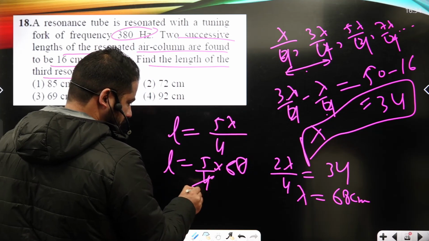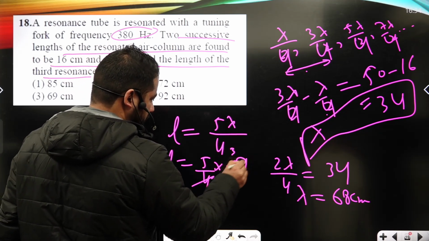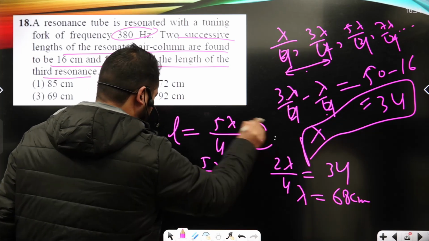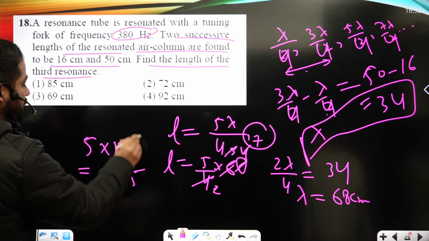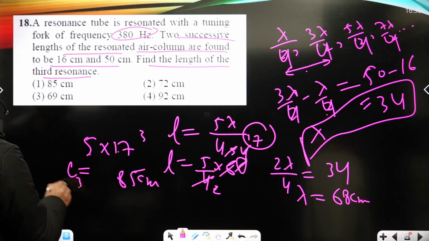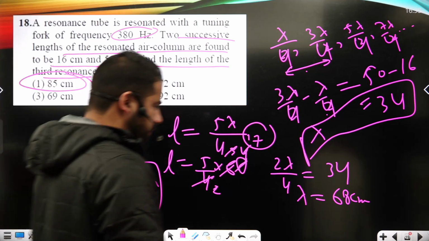2 2s are 4, 2 34s are 68, 4 17s are 68. That's 5 into 17, that's 85 centimeters. It is the length of the third resonance, and it is shown under option number first, okay?